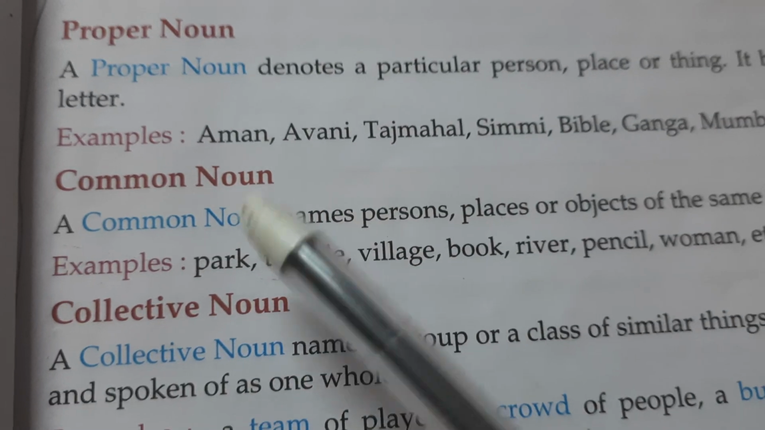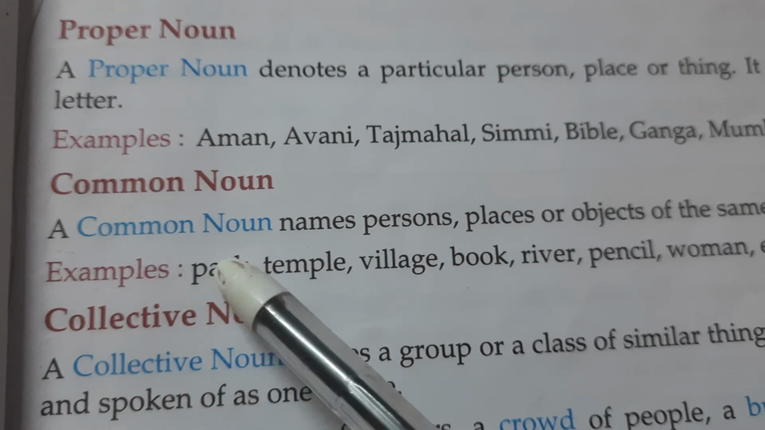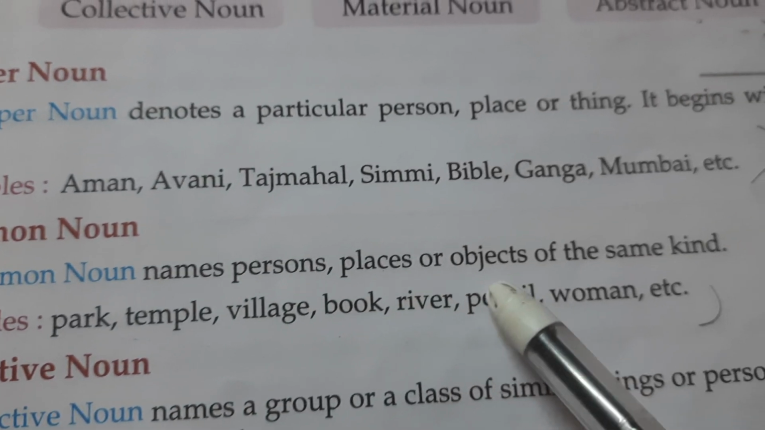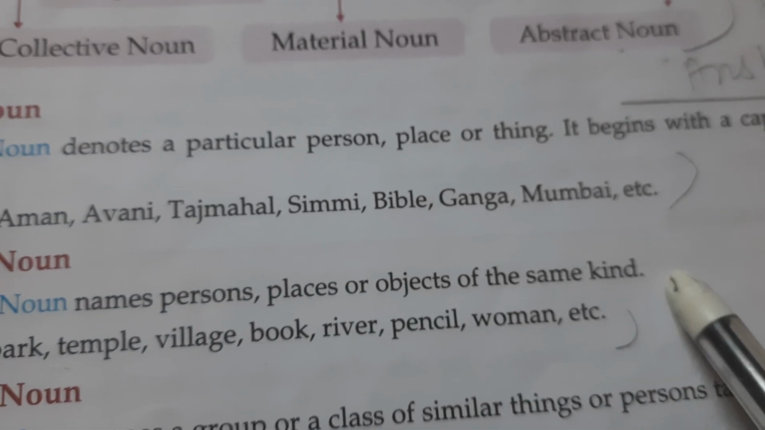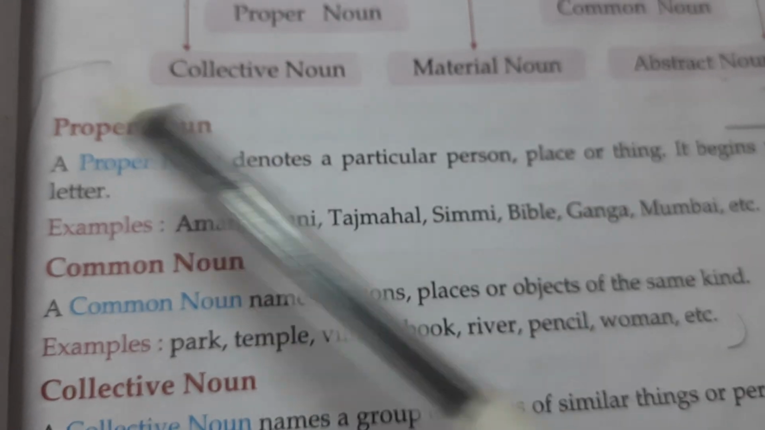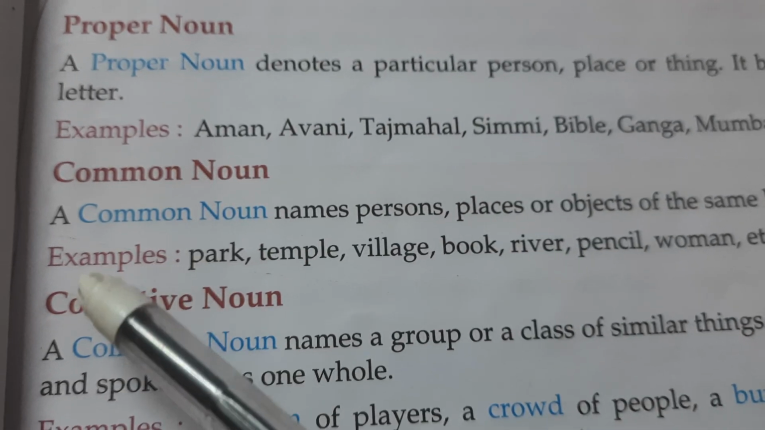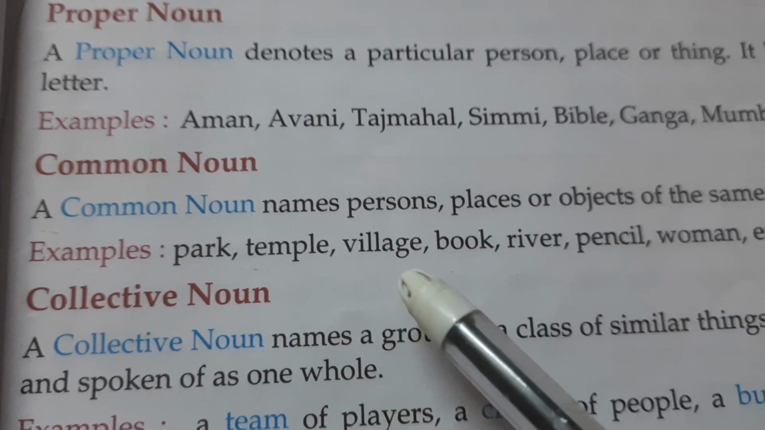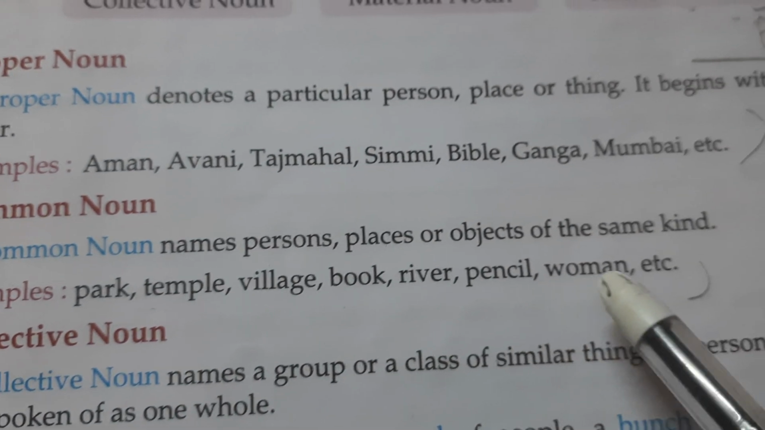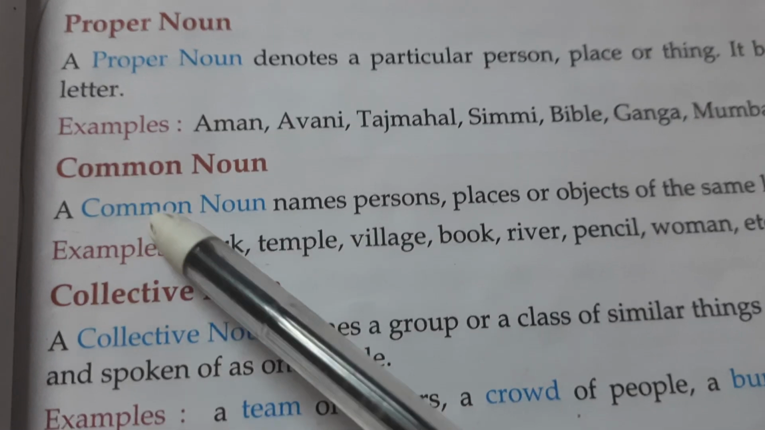Now common noun. What is common noun? A common noun names persons, places, or objects of the same kind. This is same kind and this is proper. For example, park, temple, village, book, river, pencil, woman, etc. So this is called common noun.